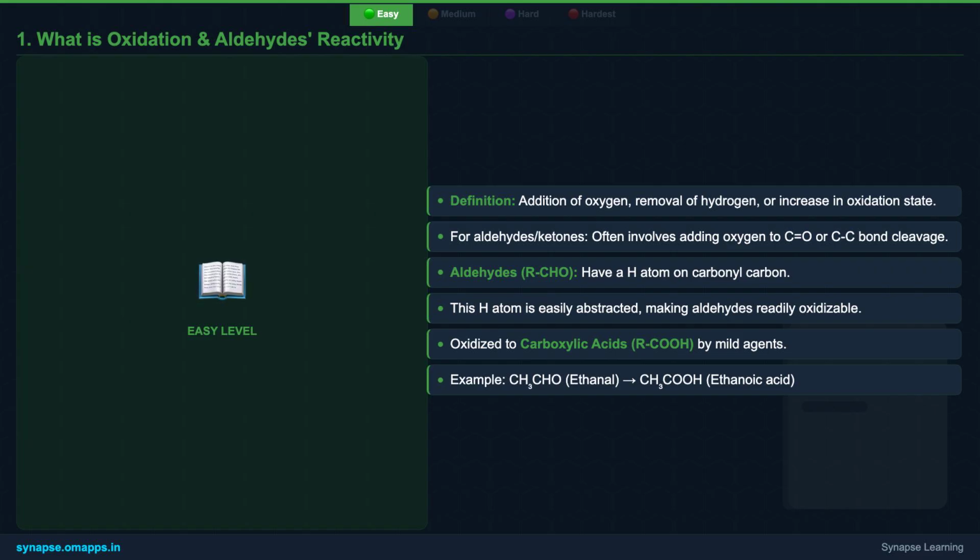Aldehydes, with their unique hydrogen atom attached to the carbonyl carbon, are like eager participants, ready to transform. This makes them highly susceptible to oxidation, even with mild agents. They readily convert into carboxylic acids, where an oxygen atom is inserted between the carbonyl carbon and that special hydrogen. It's a straightforward path from aldehyde to acid. Think of ethanal becoming ethanoic acid, a simple yet powerful transformation. Understanding this basic reactivity is your first step.